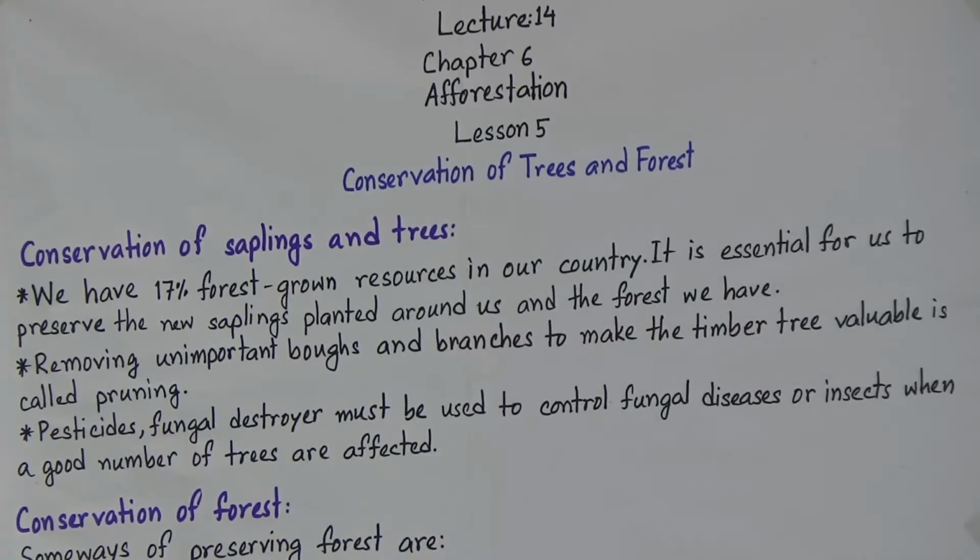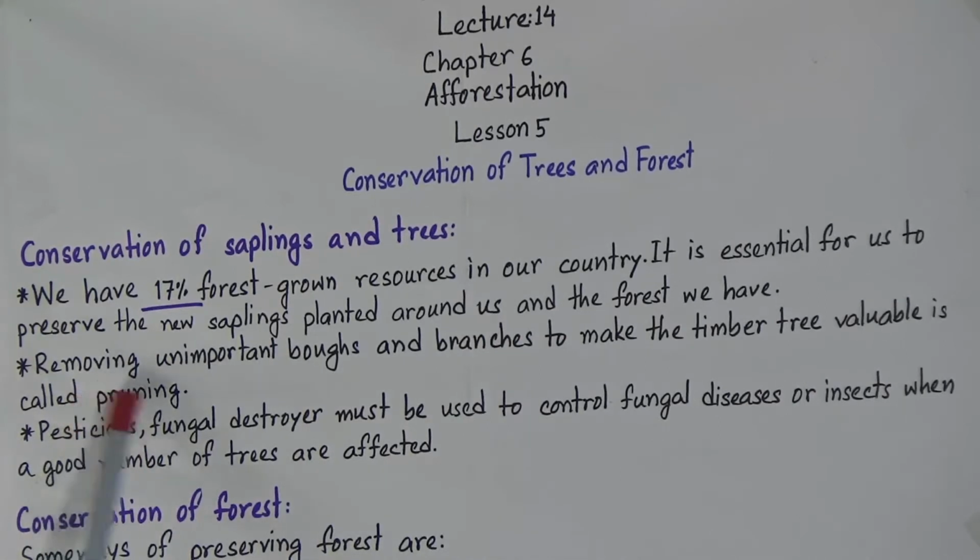And now look, there are only 70% forest grown resources. So remember this point. And why do you need to preserve the new saplings or the forest we have? Because we all know that forest is very important, because if we cut down the trees, what will happen? We all know the effects. That means the greenhouse effect will be increased, and it is increasing day by day. So to reduce the greenhouse effect and to reduce the global warming, what will we do? We will plant more and more trees.